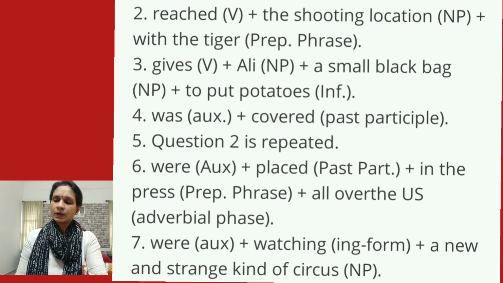Okay. Then next one, the following forms may appear along with a verb to form a verb phrase: auxiliary verbs, prepositional phrases, adverbial phrases, noun phrase. Like that. So here it is to be noted that a verb phrase can even have a noun phrase accompanied by a determiner and an adjective. Now let us analyze the function of noun phrase and verb phrase and its elements in the following sentences.